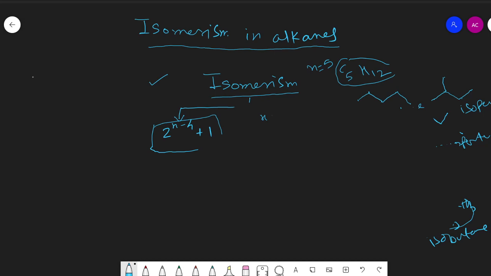here we can make a table of n and number of chain isomers.